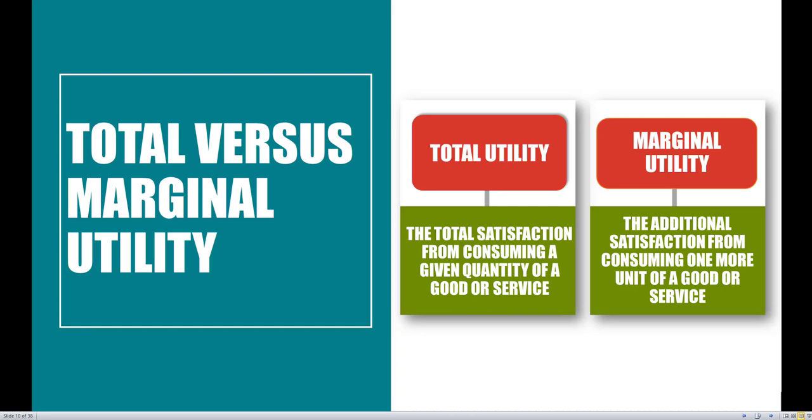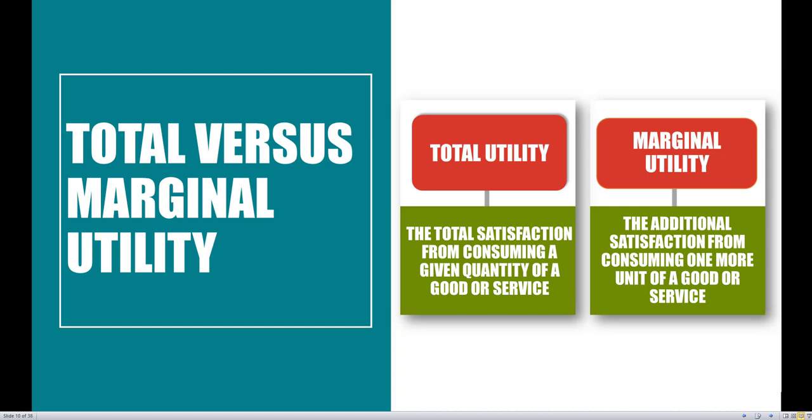However, in order for us to maximize our total utility, we make our decisions on marginal utility. So remember the keyword marginal, our additional utility. So additional satisfaction or happiness from consuming one more unit of a good or service. So we want to see exactly how much additional utility you get for consuming one more unit of the good. So if you watch one more hour of Netflix, how much additional satisfaction do you get? Maybe you get 50 additional units of satisfaction from that. If you eat one more tequeño, maybe you get 30 additional units of happiness from that.